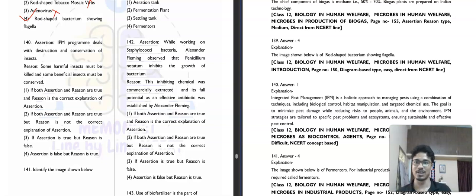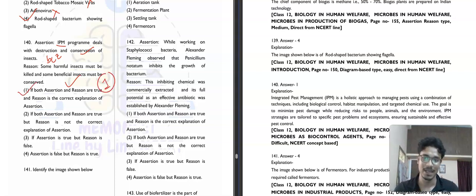Okay, before that. Assertion: the integrated pest management program deals with destruction and conservation of insects. This is correct, obviously. Reason: some harmful insects must be killed and some beneficial insects must be conserved. So both are correct actually. And now if you put a 'because' here and read this: the integrated pest management program deals with destruction and conservation of insects, because some harmful insects must be killed and some beneficial insects must be conserved. So the first option here will be the correct answer. The reason is perfectly describing the assertion.